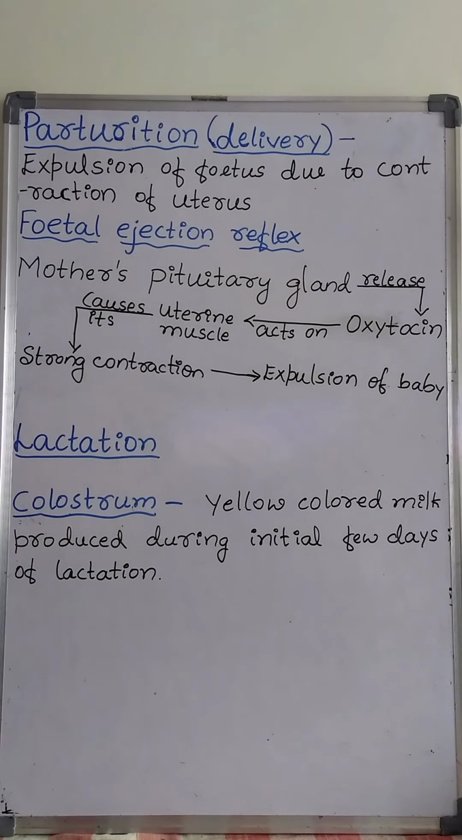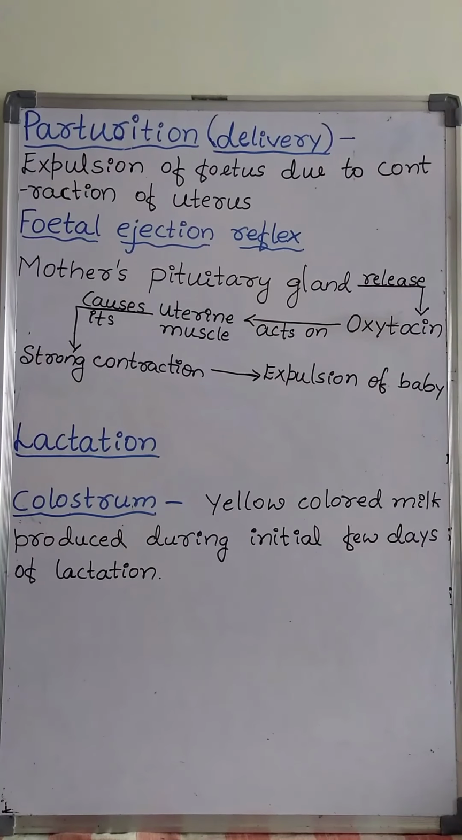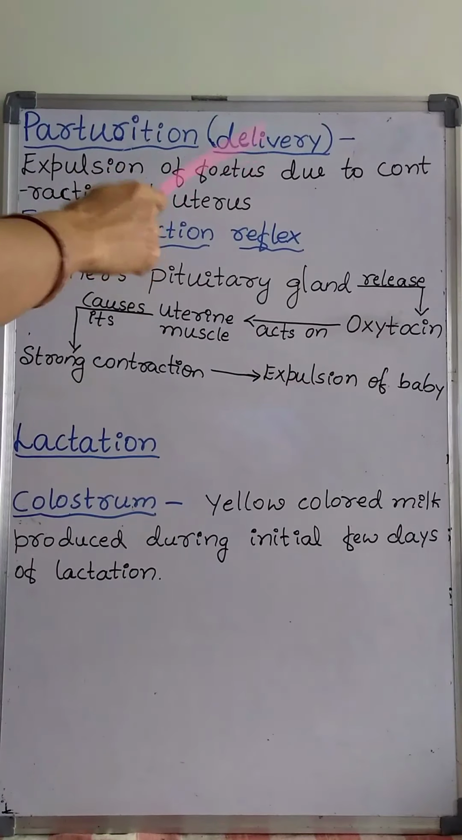The gestation period, or the average duration of human pregnancy, is about 9 months. During the 9 months of pregnancy, the complete development of the fetus takes place in the mother's womb. Womb means uterus. After the complete development of the fetus, or after 9 months 7 days, parturition or delivery occurs.